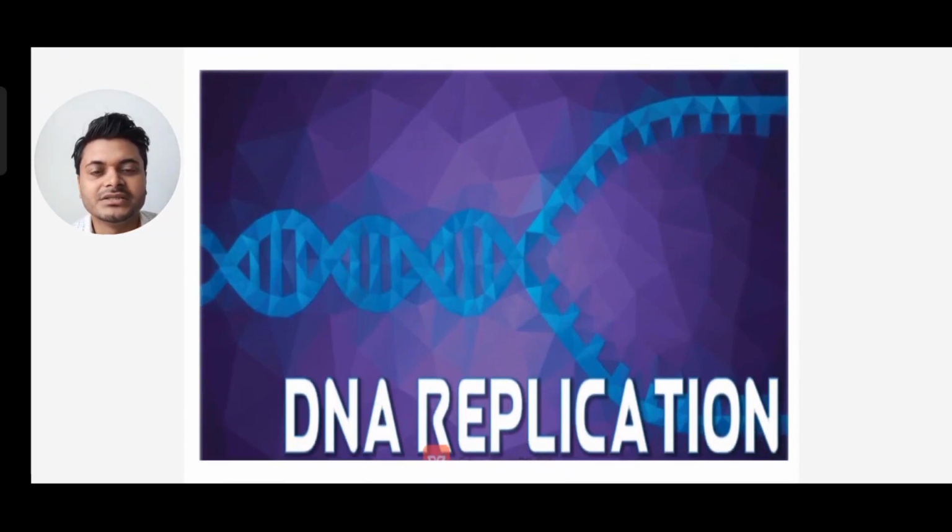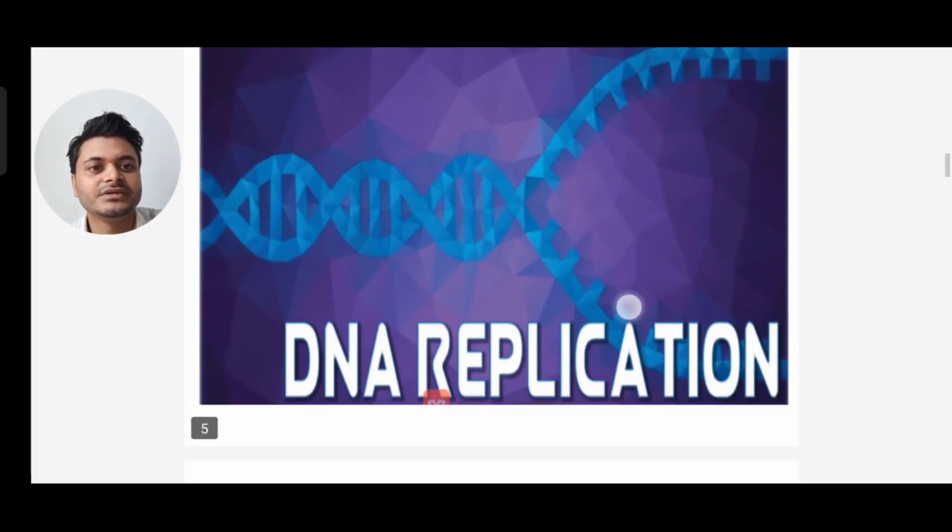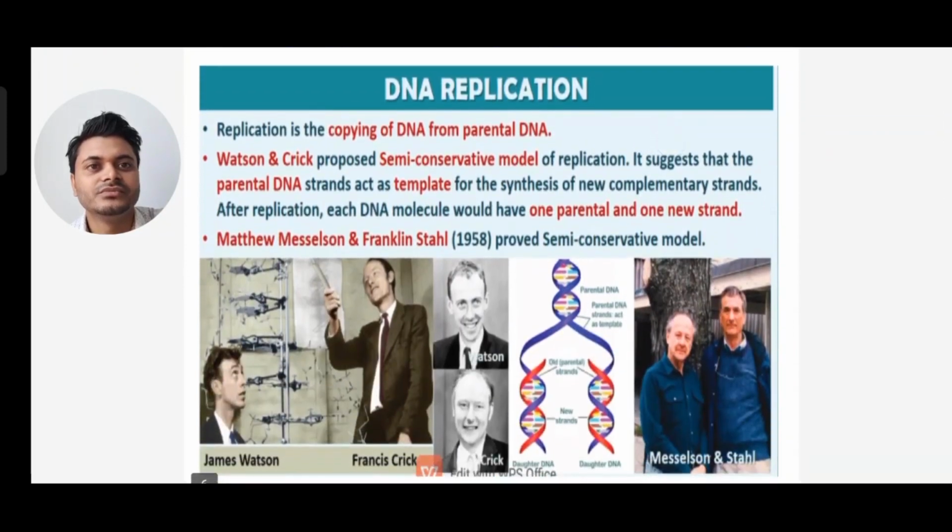So let's start the topic DNA replication. What is replication? Replication is the copying of DNA from parental DNA. Watson and Crick proposed the semi-conservative model of replication. Inside our body we have the semi-conservative mode of replication. It suggests that the parental DNA strands act as a template for the synthesis of new complementary strands. After replication, each DNA molecule would have one parental and one new strand.